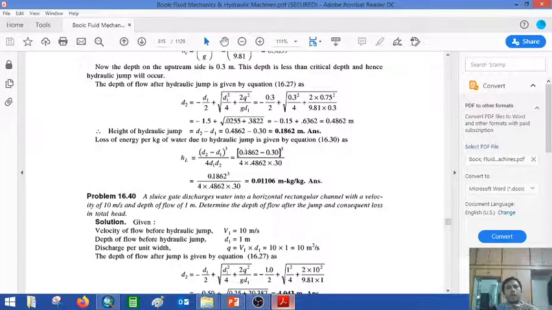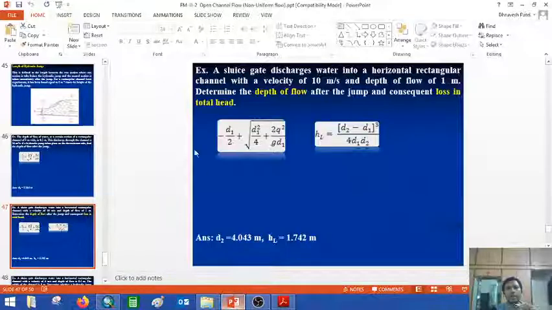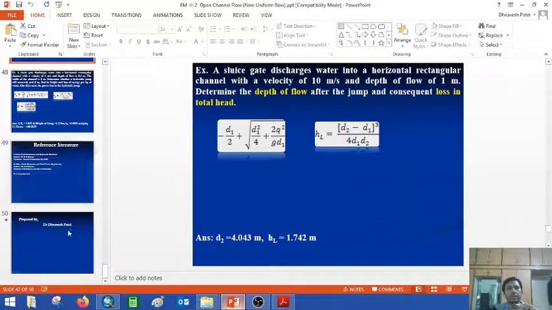And the loss of the hydraulic jump, HL, is equal to (d2 minus d1) cubed over 4 d1 d2. Inserting those values, we get the loss of energy in the hydraulic jump. Then we consider the loss of head, and head we measure in meters. So if you put the values in meters, then your answer is correct: 0.01106 meters. So this is how you find the values.